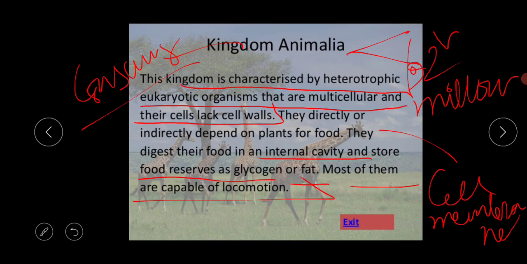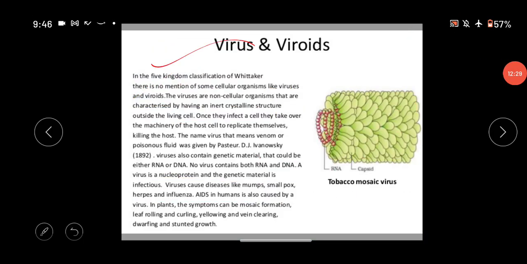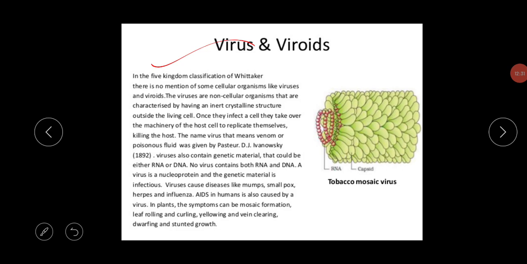Okay, so next are the virus and the viroids. This is a very important topic.